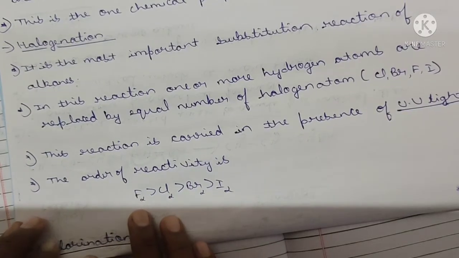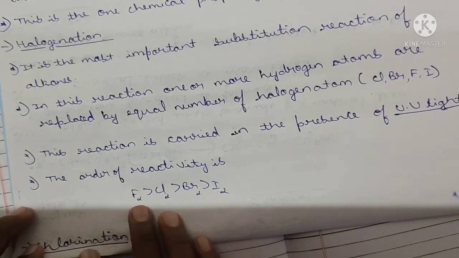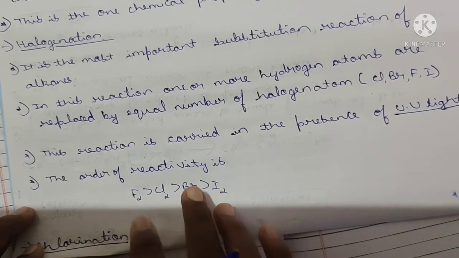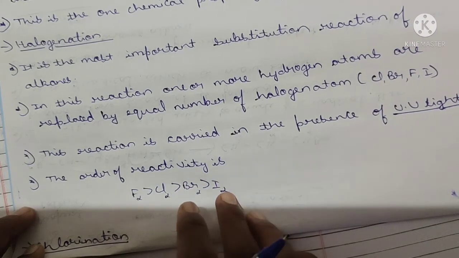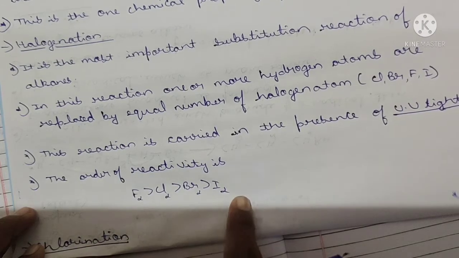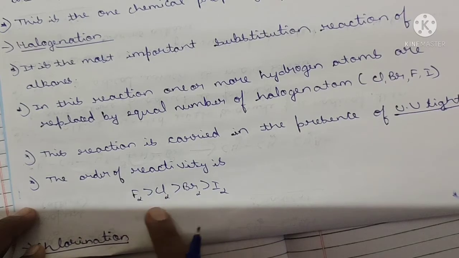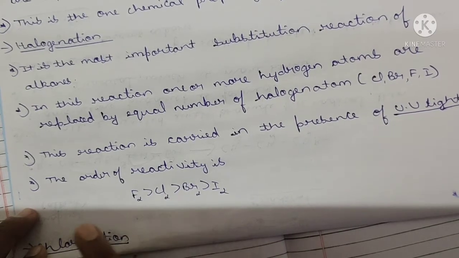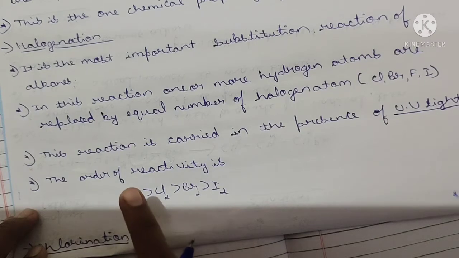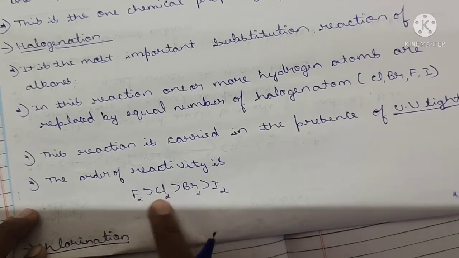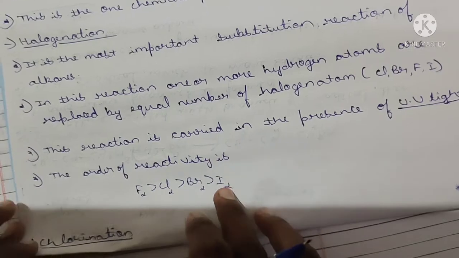And the order of reactivity of the halogens: fluorine has the greatest halogenation property. Fluorine leads to chlorine, then chlorine to bromine, bromine to iodine. Among all these halogens, fluorine has the greatest halogenation property. Fluorine is the first place in halogenation, then chlorine is the second, bromine is the third, and the fourth one is iodine.